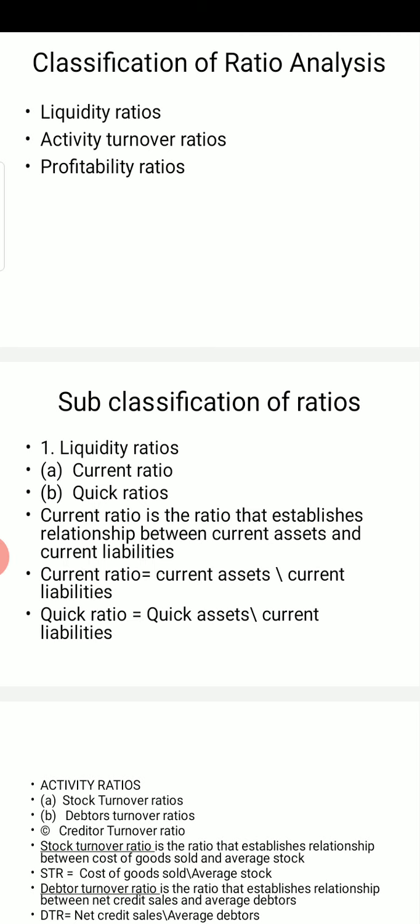The ratios are classified into 3 types: liquidity, activity turnover, and profitability ratio. Then these 3 types are sub-classified into various more categories. So there are at least 10 to 12 ratios which you need to calculate. So go through the formulas of all these ratios, and only then you will be able to attempt the question from this chapter.